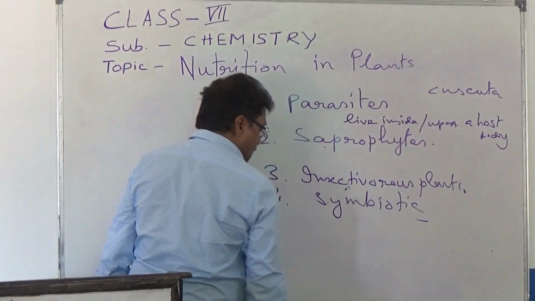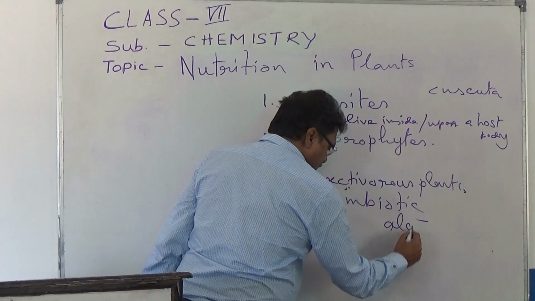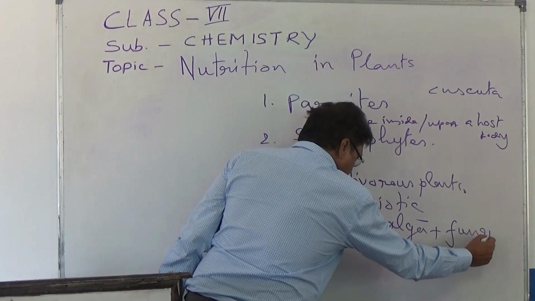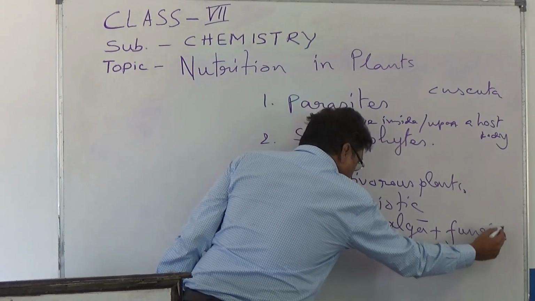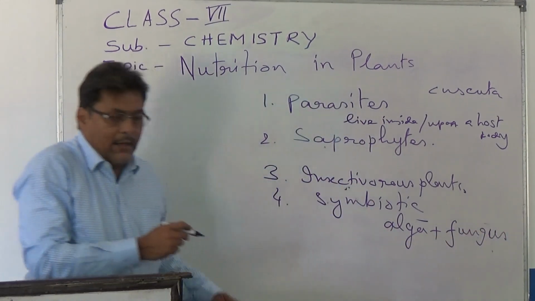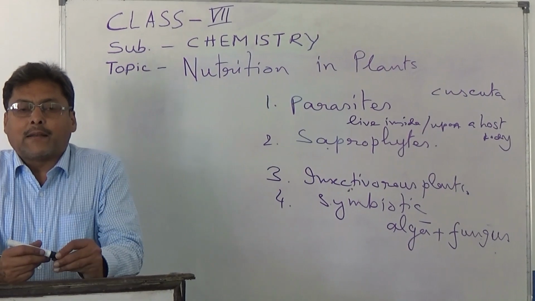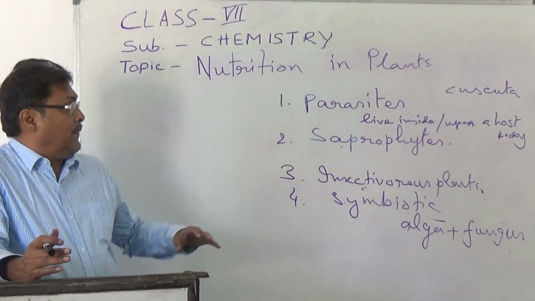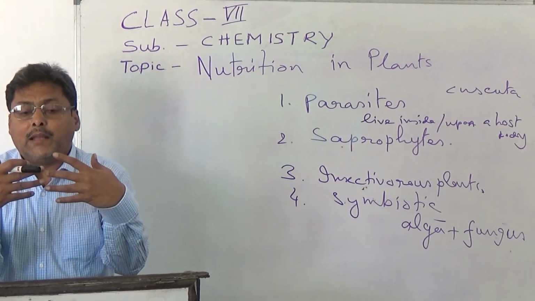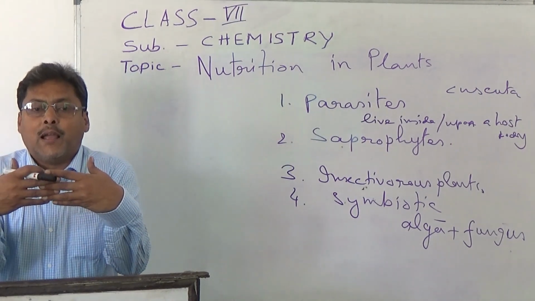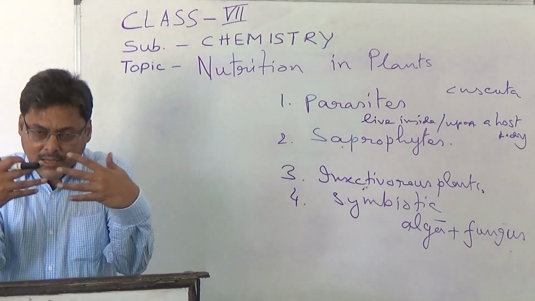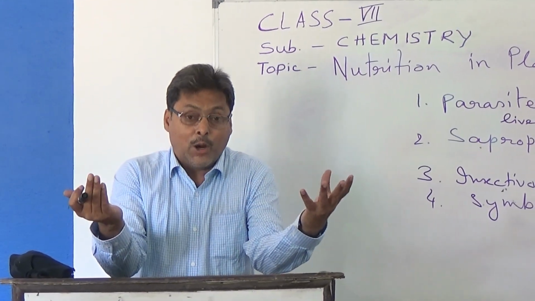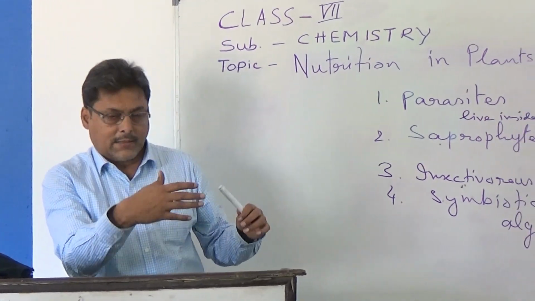And the fourth kind of plants, we call them symbiotic. Usually a green plant like alga and a non-green plant like fungus, together they live on each other and take benefit from that relationship. We call that symbiotic relationship, and these plants are symbiotic plants. Let's go to the slides.